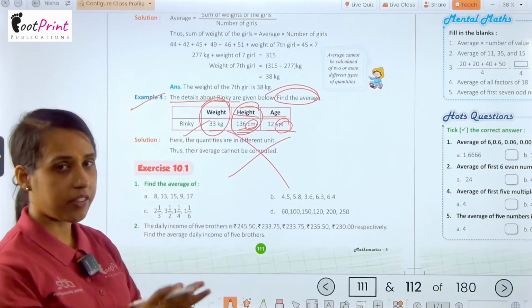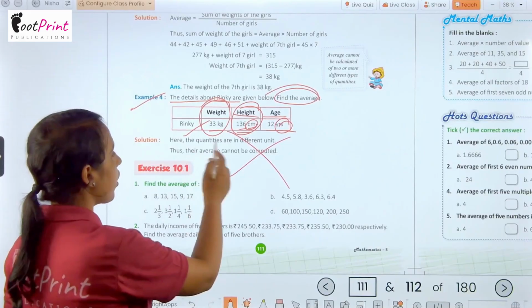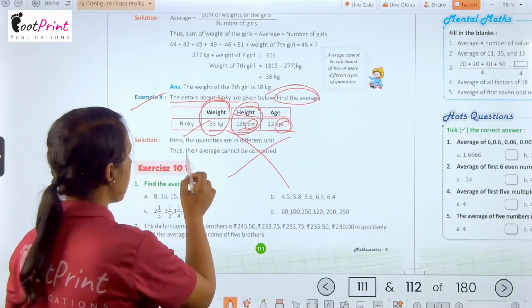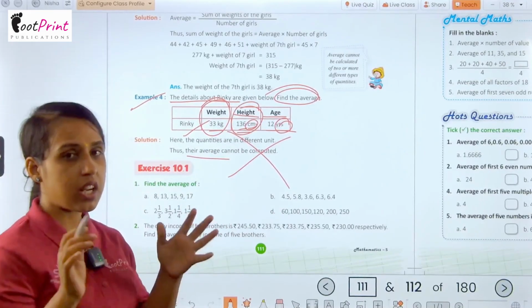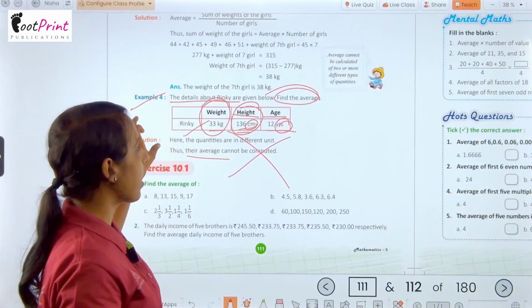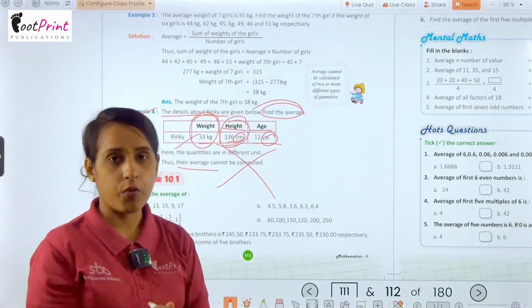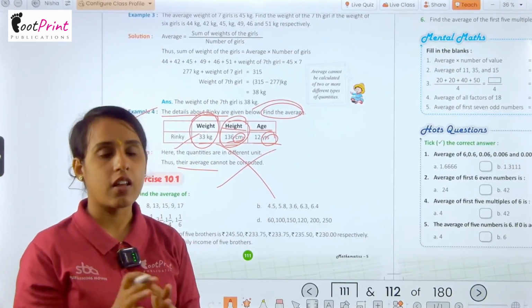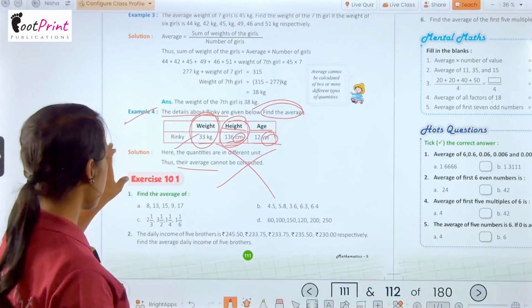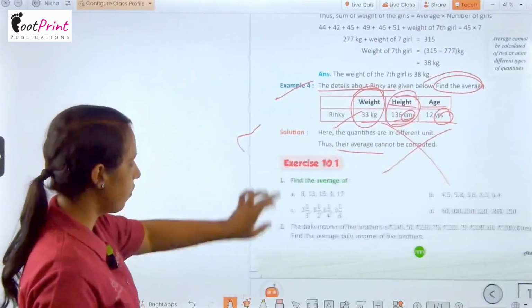That are different. So here the quantities are in different units. It means their average cannot be computed. So from this we can get the conclusion: if we want to find out the average, the quantities must be in the same unit. Okay.